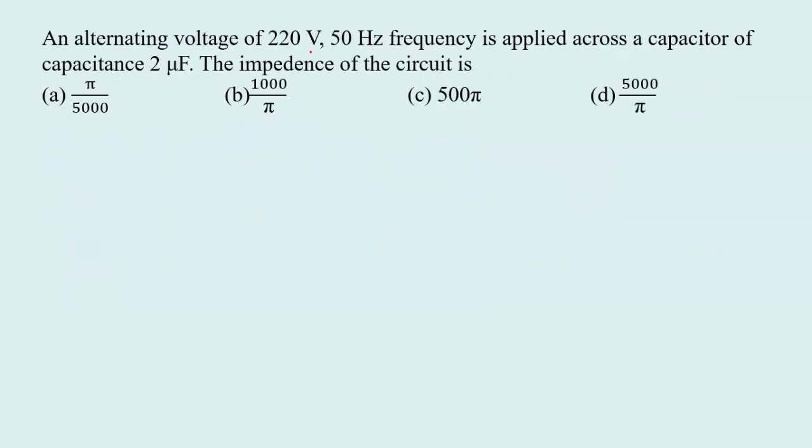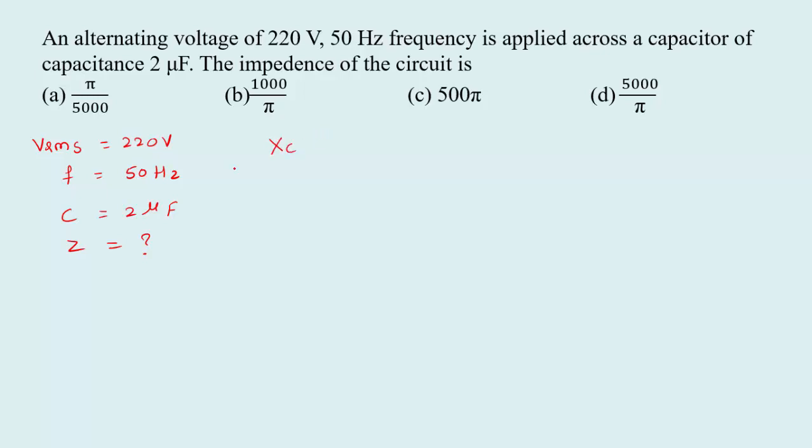An alternating voltage of 220 volt, 50 Hz frequency is applied across a capacitor of capacitance 2 microfarad. The impedance of the circuit is, see here, the voltage across the AC source VRMS is 220 volt, the frequency is 50 Hz, which is applied across the capacitor of capacitance C equal to 2 microfarad. So we have to calculate the impedance, that is the Z value.